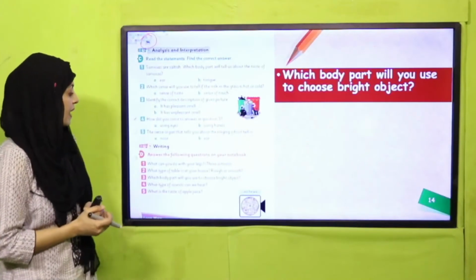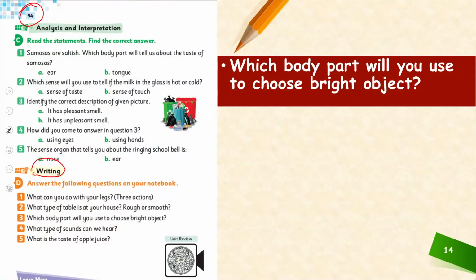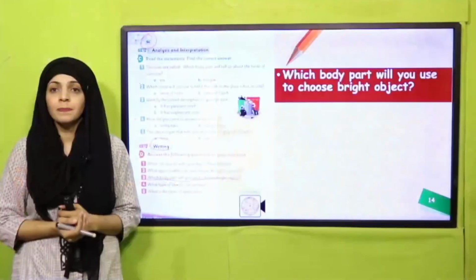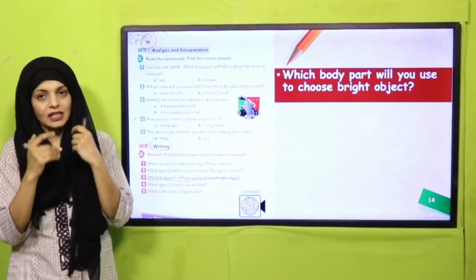I hope everybody has opened it. We will do a question from the writing exercise: which body part will you use to choose bright object? So my dear students, you can also see it in the bigger form. Which body part will you use to choose bright object? Quickly tell me. Yes, your eyes. Very good.